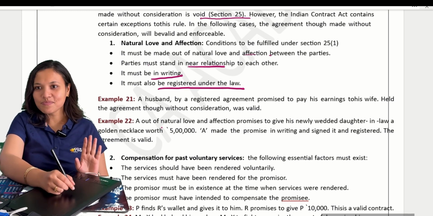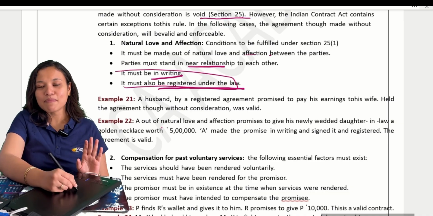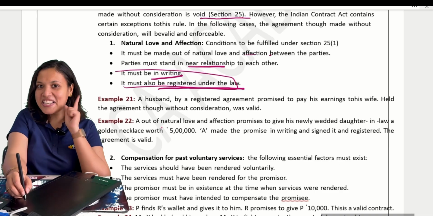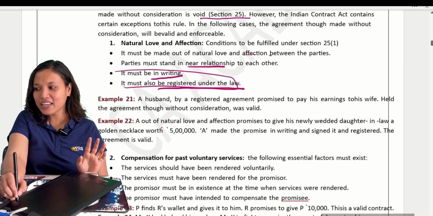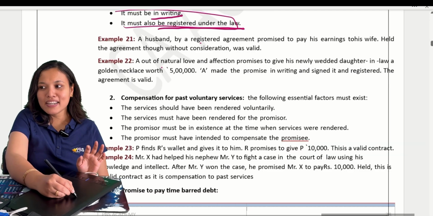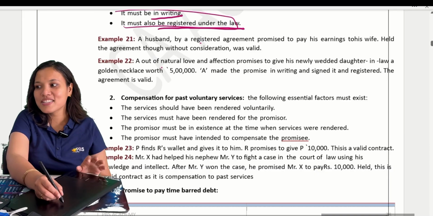Are you clear? Okay. So these two conditions are very, very important: it must be in writing and must be registered under law. Then it is not a social agreement. It is a legal agreement. Okay. Clear? Now see, a husband promised to pay earnings to his wife.